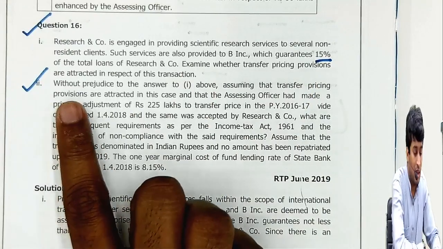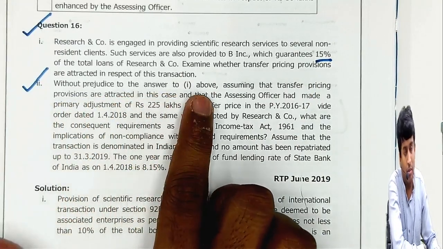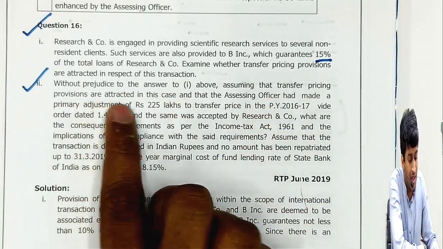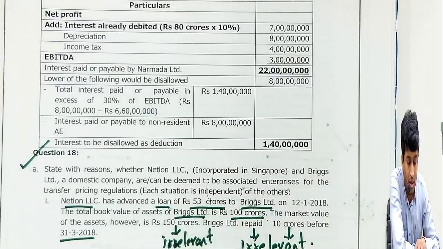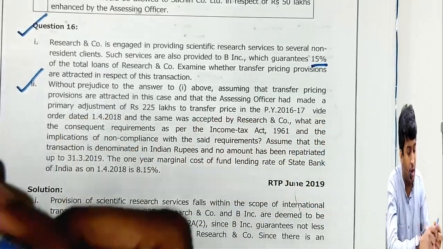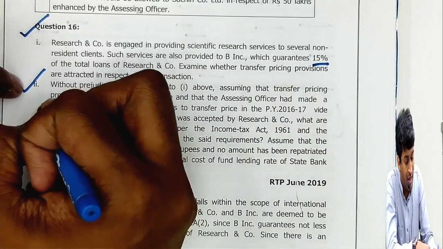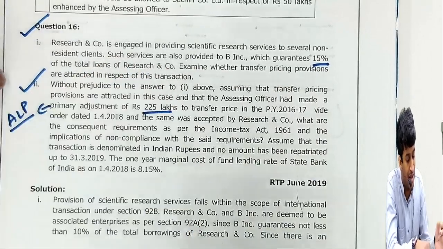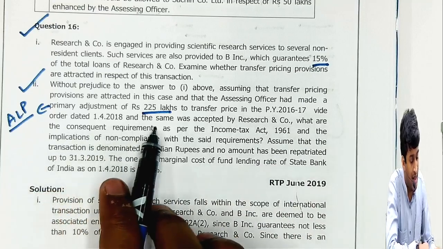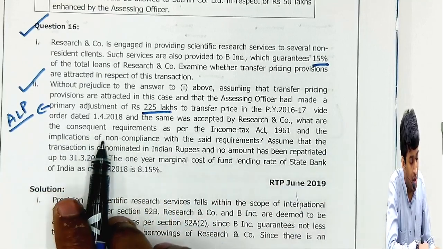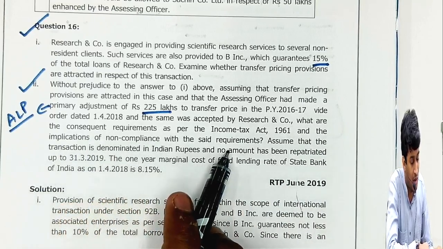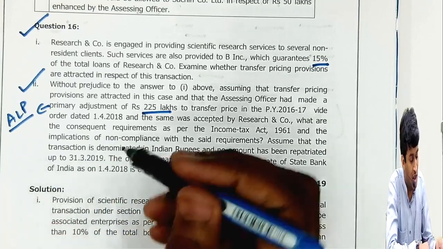Second bit. Without prejudice to the answer to bit 1, independent of bit 1, assuming the transfer pricing provisions are attracted in this case, and that the AO has made a primary adjustment of 225 lakhs. Primary adjustment is nothing but the difference between arm's length price and transfer price, in an order which was accepted by the company. What are the consequent requirements as per the Income Tax Act and the implications of non-compliance with the said requirement? Assuming the transaction is denominated in Indian rupees.